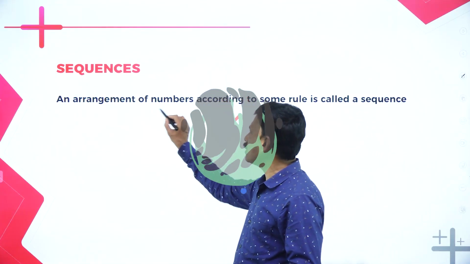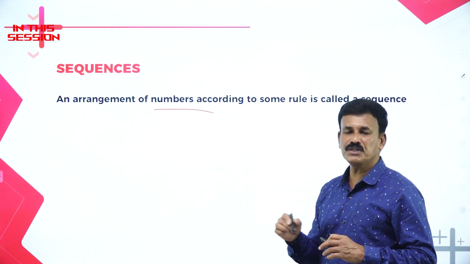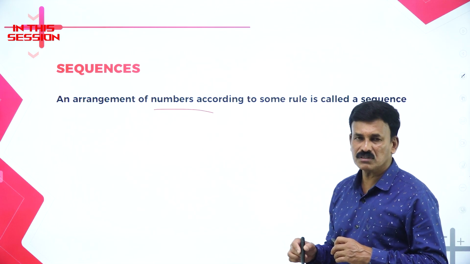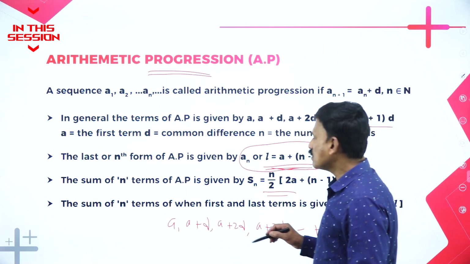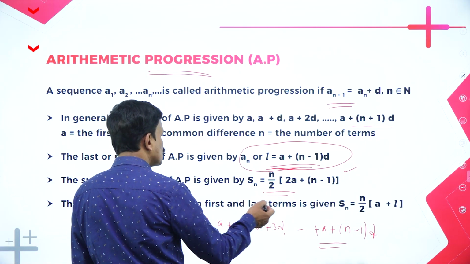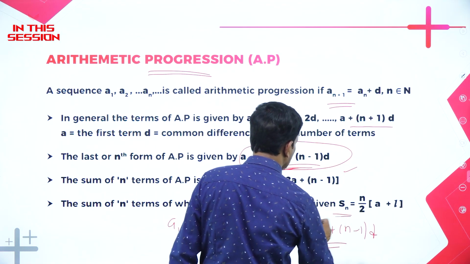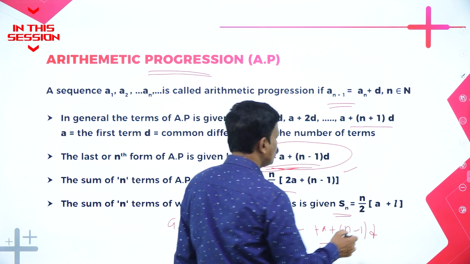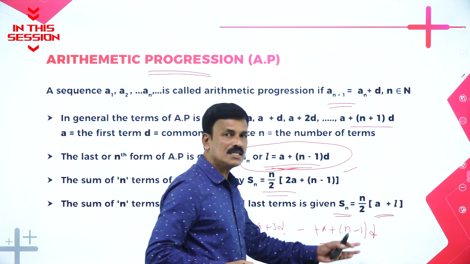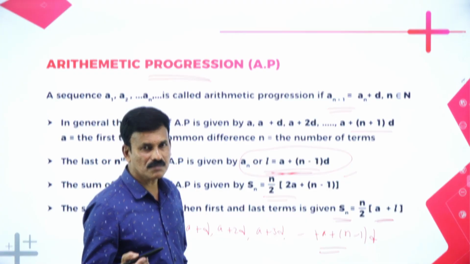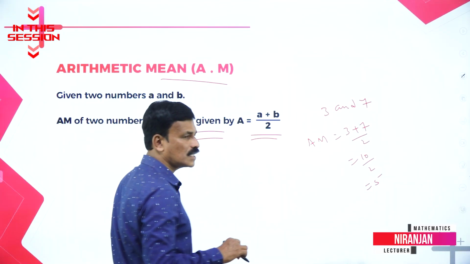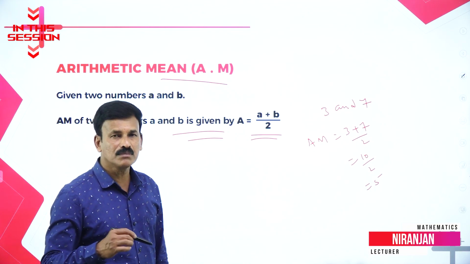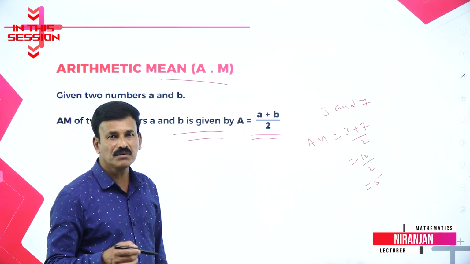Sequence is nothing but the arrangement of numbers according to a particular definition or particular rule. The sum of n terms of which the first and last term is also known is given by Sn is equal to n by 2 into a plus l, where a is the first term and l is the last term. If a and b are any two numbers, then the arithmetic mean between a and b is given by AM is equal to a plus b divided by 2.